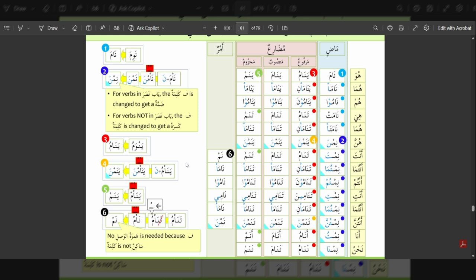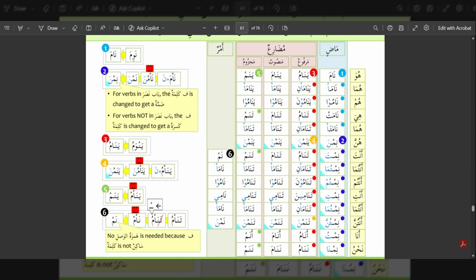This again goes through some changes. So yanamu plus na becomes yanamuna. Two sukoons, difficult to pronounce, becomes yanamna. Then we have tanamu, you are sleeping, male. Tanamani, you both are sleeping, male. Tanamuna, you all are sleeping, male. Tanamina, you are sleeping, female. Tanamani, you both are sleeping, female. Tanamna, you all are sleeping, female. Anamu, I am sleeping. Nanamu, we are sleeping.